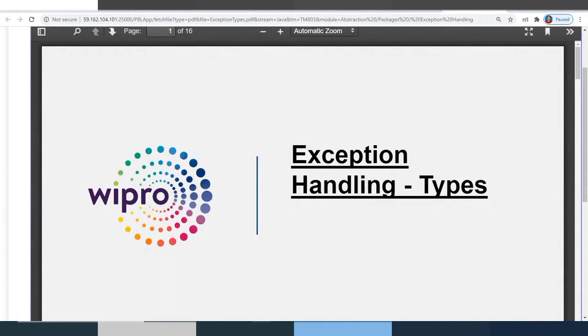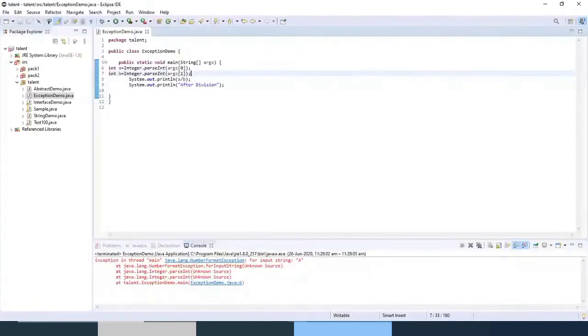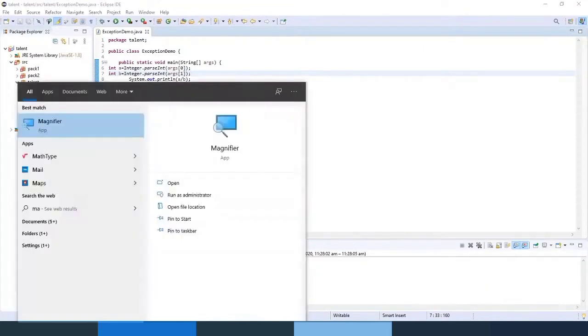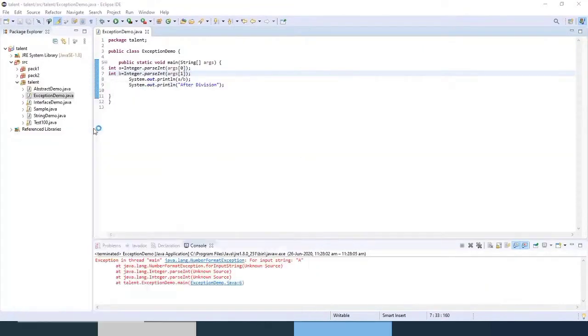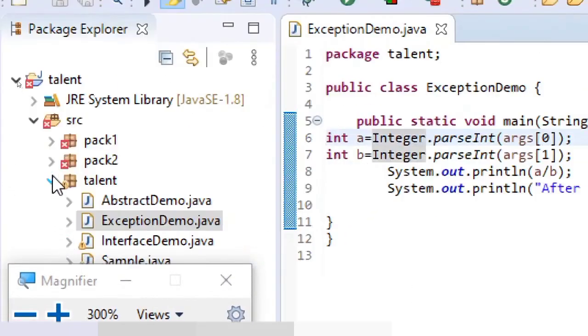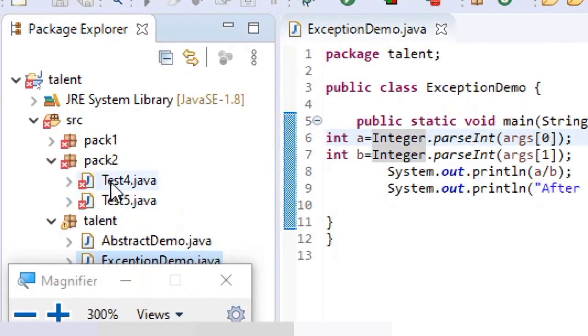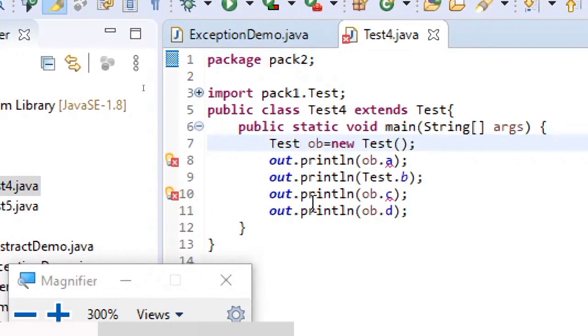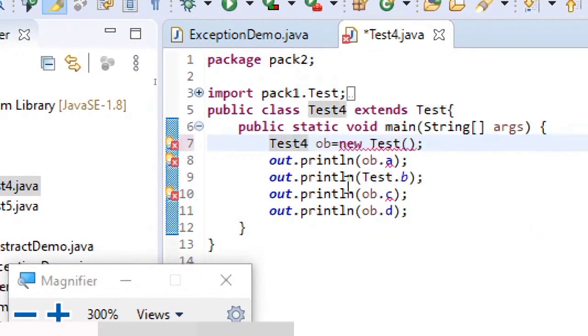Okay, I hope everyone has given their roll numbers. I have seen Pawan Kalyan answering that child class reference only should be used rather than using the parent class. Let's try that once. So in pack 2 of test 4, I have to use test 4 as he mentioned.